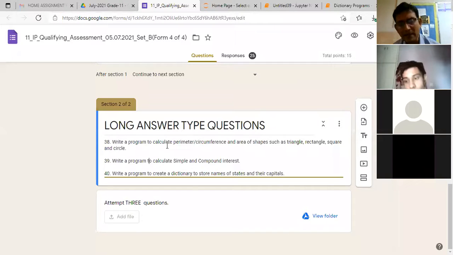Clear? And similarly, the next one is we have one more question that we have discussed. Write a program to calculate the perimeter and circumference and the area of shapes such as triangle, rectangle, square, and circle. Clear? So we have already gone through this one. You have to just apply the formula of calculating the area of triangle. That is, you first calculate S, and then you subtract S minus A, S minus B, S minus C, and square root of that. Similarly, the area of rectangle is length into breadth, square is side into side, and a circle is pi r square. So just fit these formulas and calculate these values.